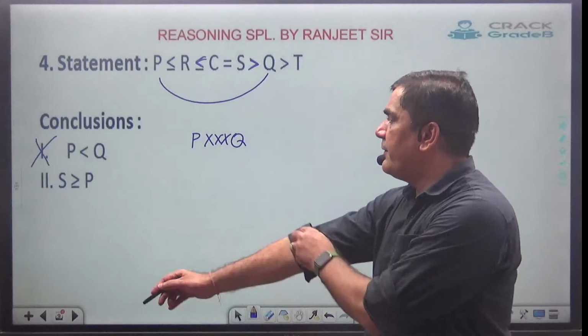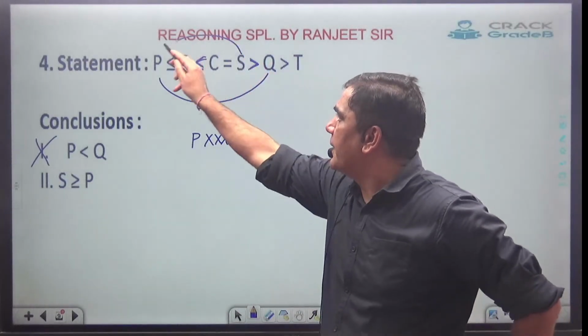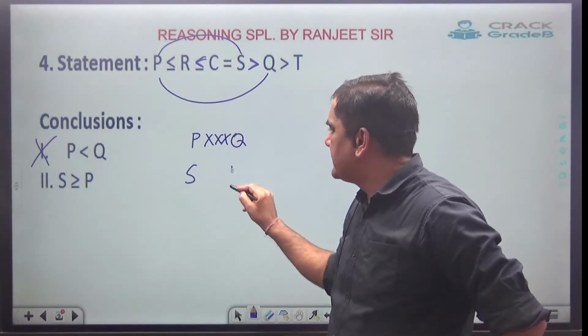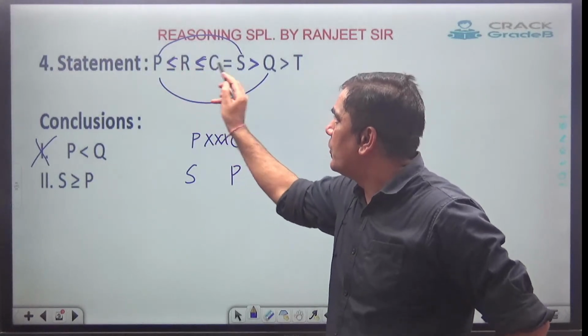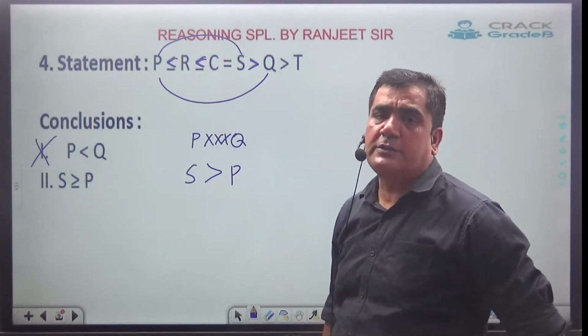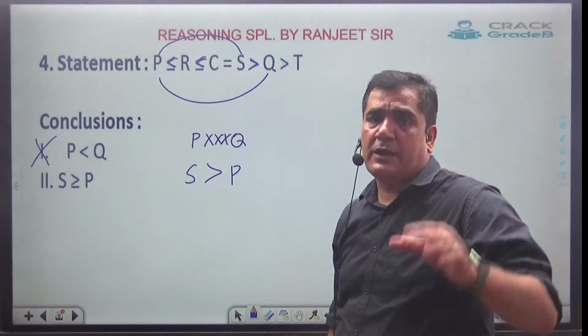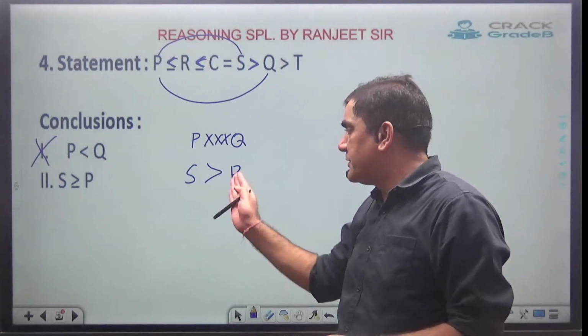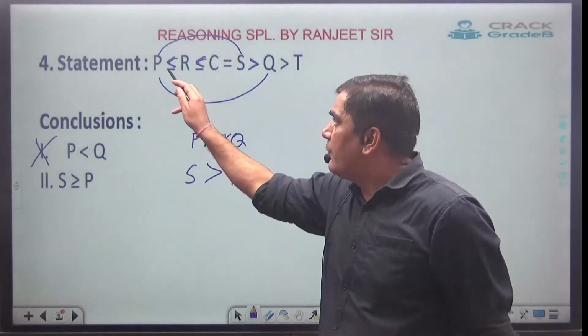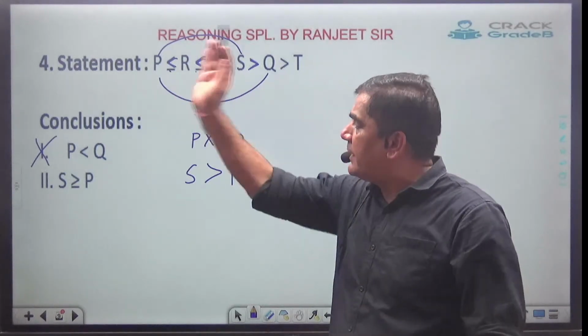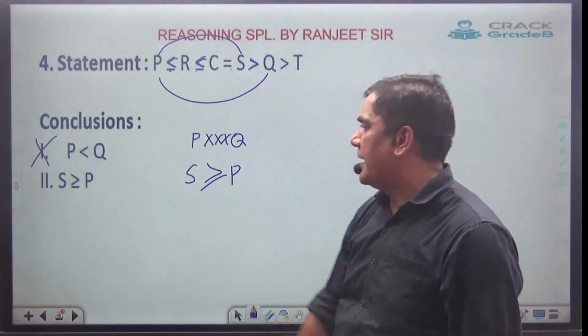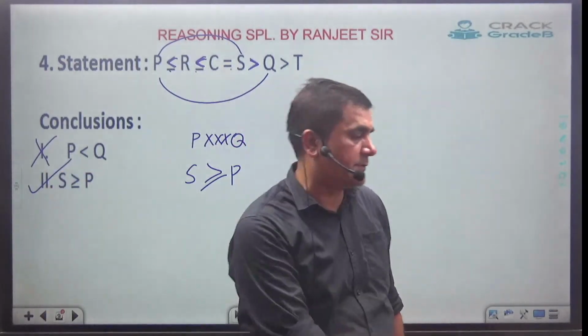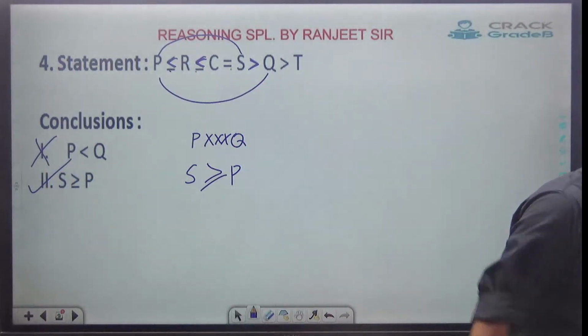Second one, they have given S and P. Between S and P, what can I see? All the faces are towards S. So the face must be towards S, and they will establish one relation. Now equal to has come everywhere, so equal to must be there. So the answer must be second. Clear?